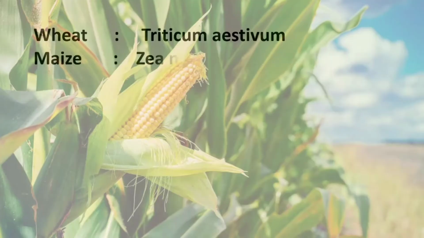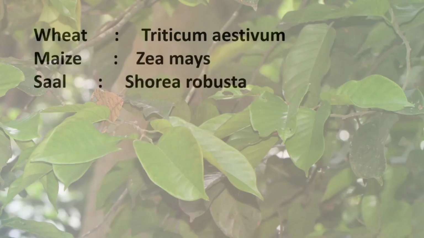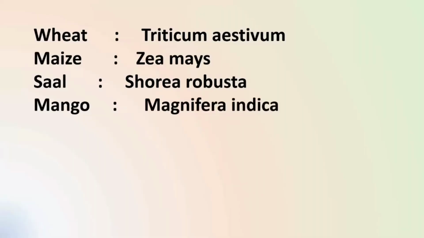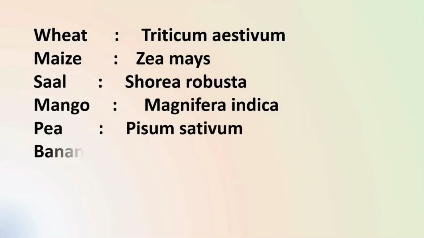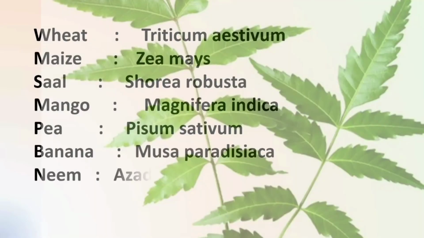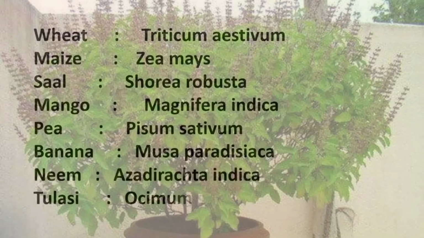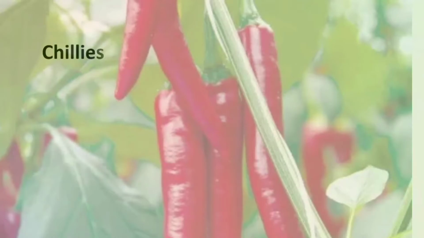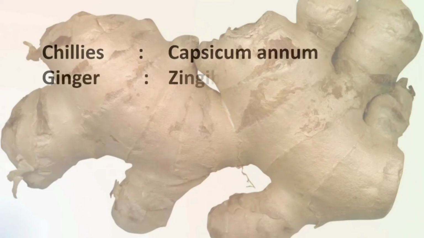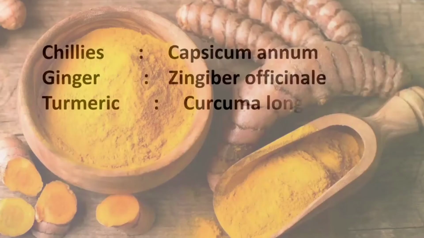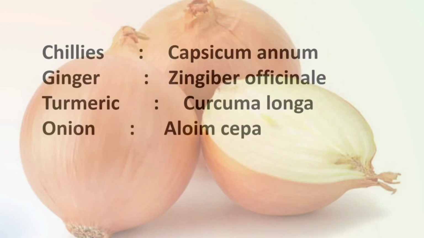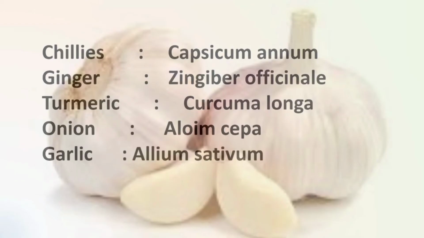The botanical name of wheat is Triticum aestivum, maize Zea mays, sal Shorea robusta, mango Mangifera indica, pea Pisum sativum, banana Musa paradisiaca, neem Azadirachta indica, tulasi Ocimum sanctum. Similarly, the botanical name of chili is Capsicum annuum, ginger Zingiber officinale, turmeric Curcuma longa, onion Allium cepa, and garlic Allium sativum.